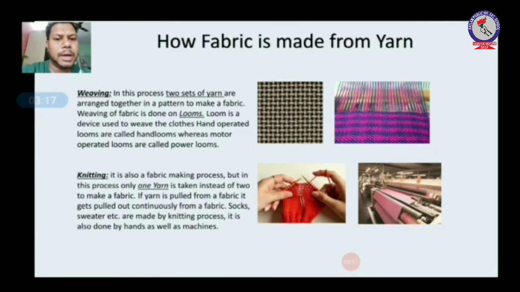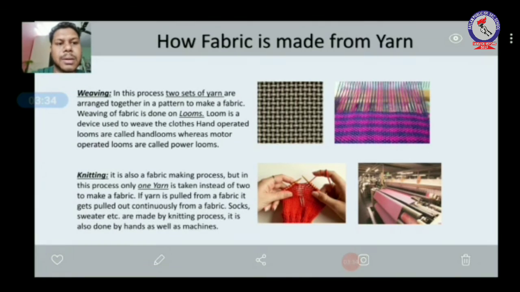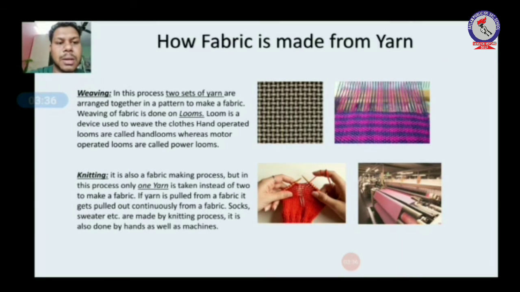It is also done by hand as well as by machine. In the second set of pictures you can see knitting. In this process only one yarn is used for making fabric, and in the last picture you can see a picture of a power loom. It is a machine which is operated by motor.